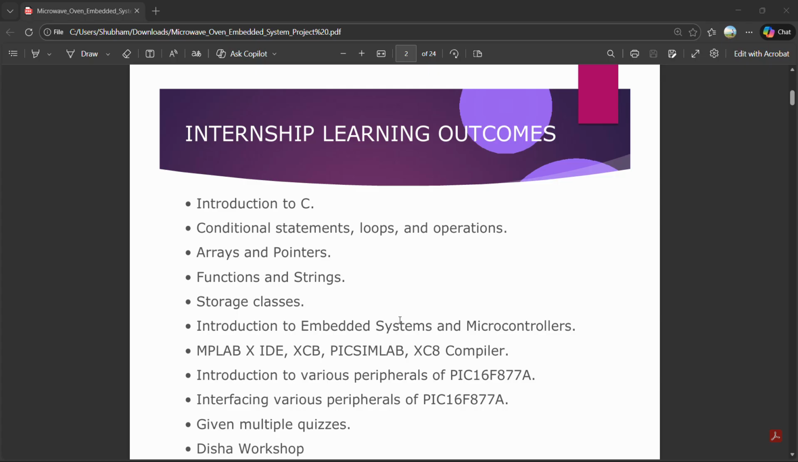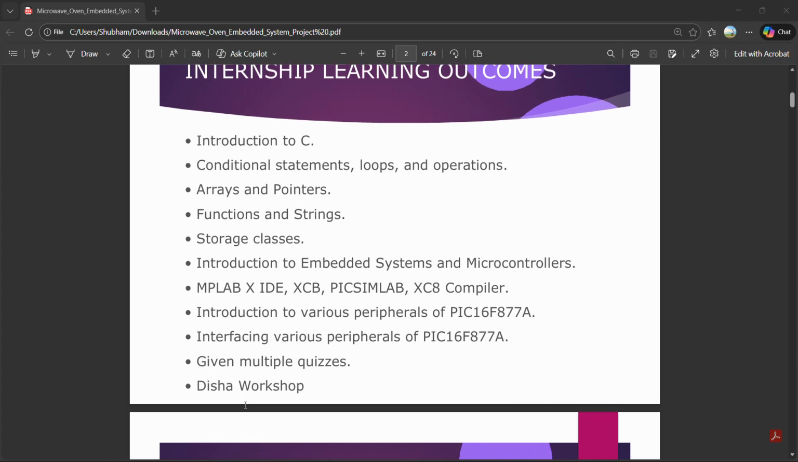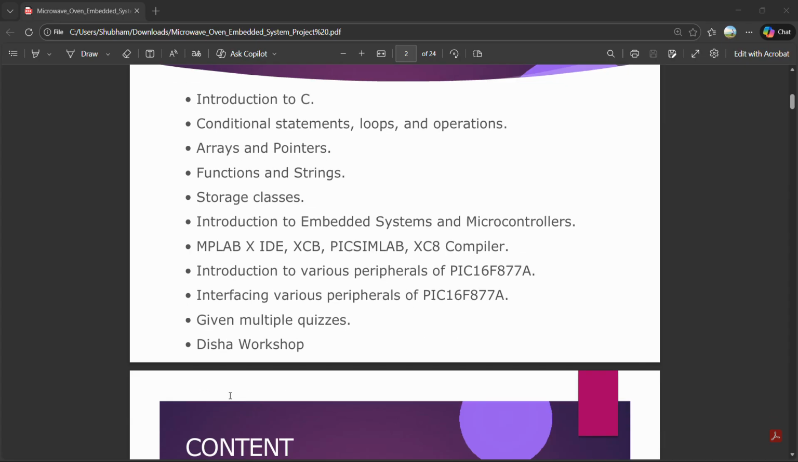To evaluate learning, multiple quizzes were conducted. I also attended the DISHA workshop, which enhanced my practical understanding of embedded systems. These are the learnings from my internship.